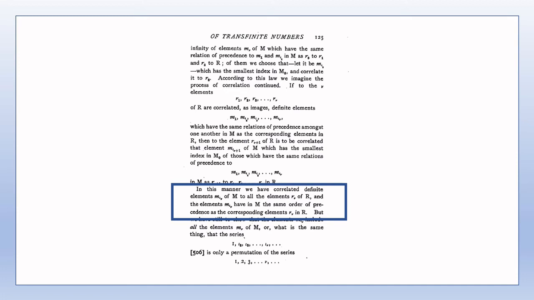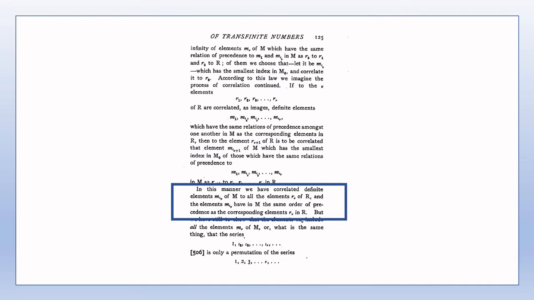This is easy enough to confirm since each R nu has been correlated in the way described to an element of M, but the R nu account for all elements of R. Recall that R0 contains all elements of R without exception, and so all elements of R have been correlated to an element of M. Moreover, by the way that the mi nu have been chosen, they have the same order of precedence in M as their corresponding R nu in R. What about the other direction?